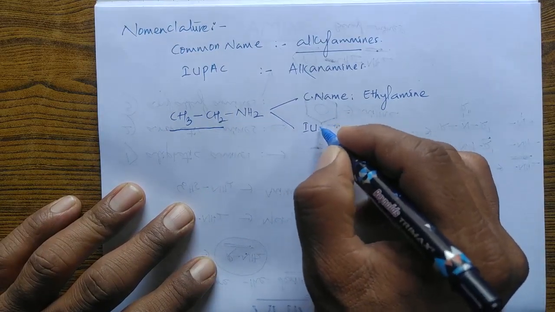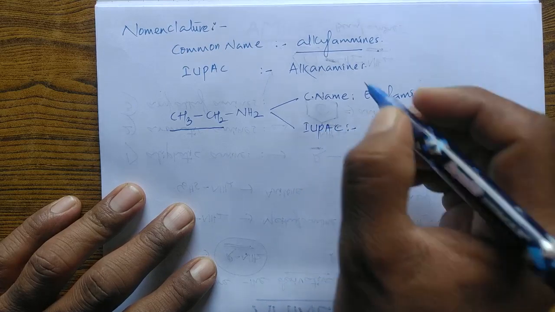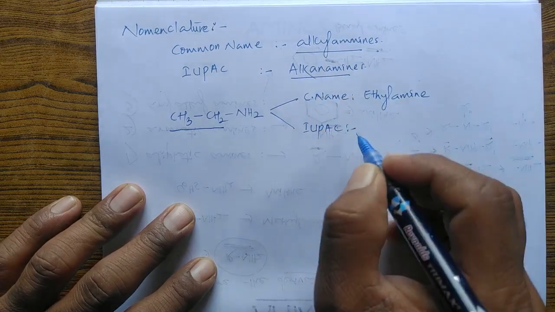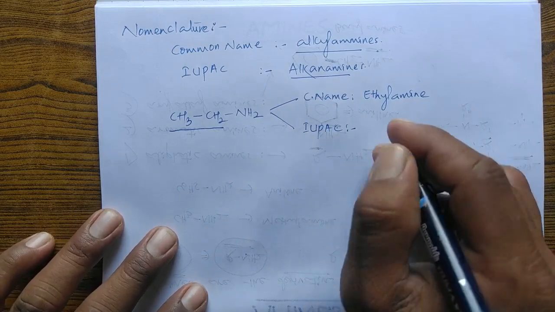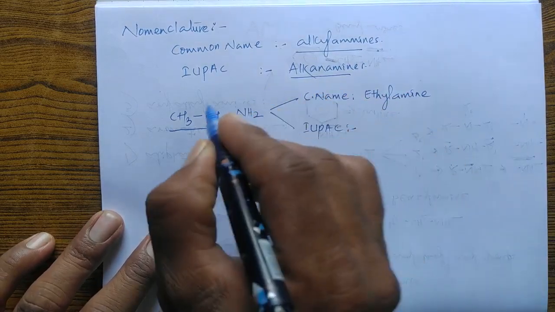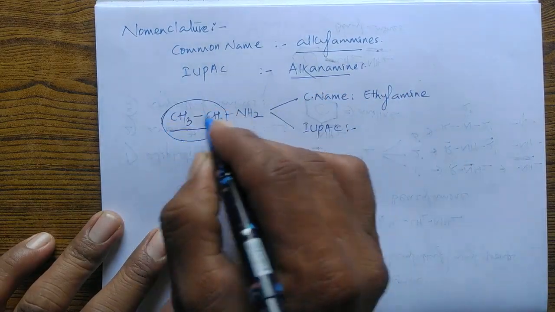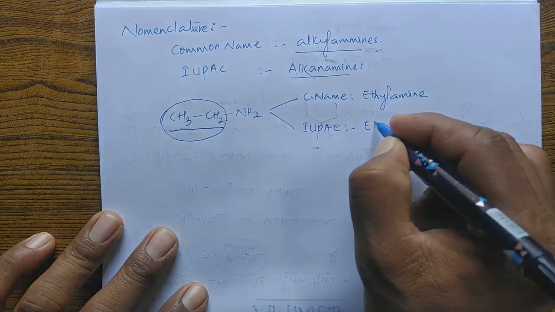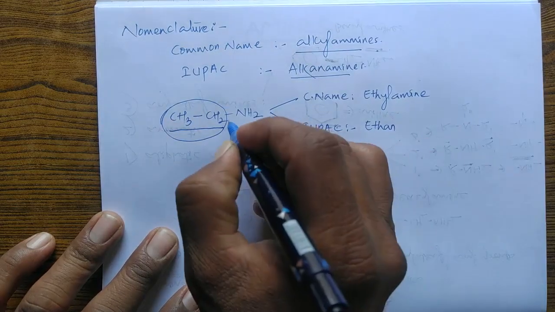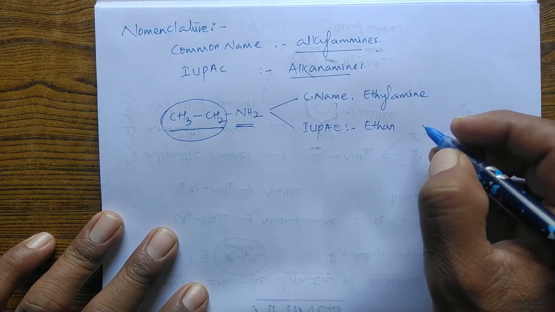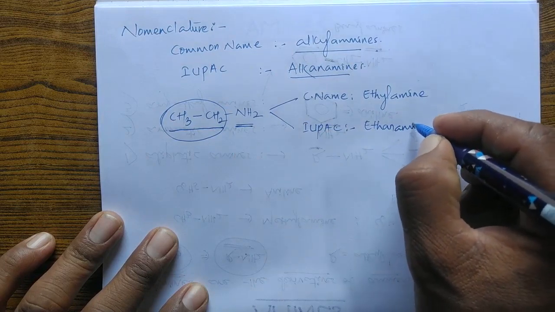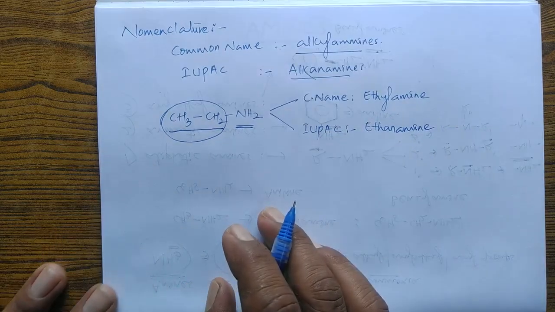The IUPAC name of amines is alkane amine. The alkane part is CH3CH2, which is called ethane, and the suffix is amine, so the IUPAC name will be ethane amine.